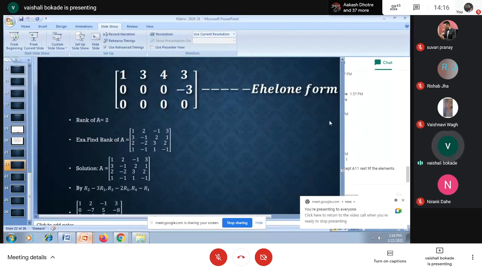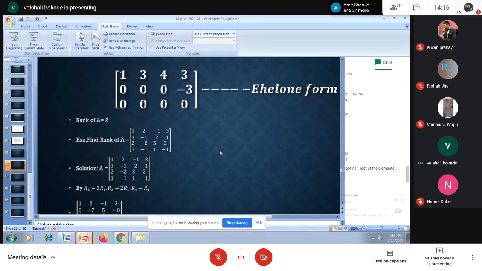And I hope I explained why I'm calling this matrix echelon form. What was my reason why I'm calling this matrix echelon form and directly writing rank is 2? Can anybody recall? See, what I require: the element at 1 place, 2 place, 3 place to be 1 or 0. I'm not having the element at 2 place to be 1. Still, I'm calling this matrix echelon form. Here I'm having the bottom row as 0.